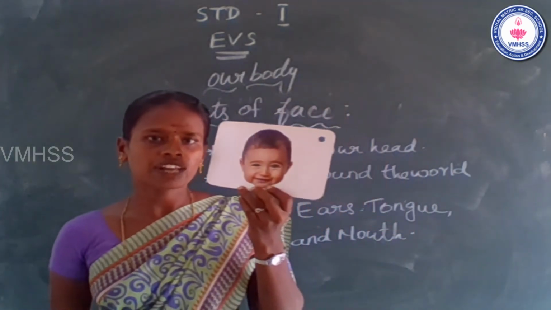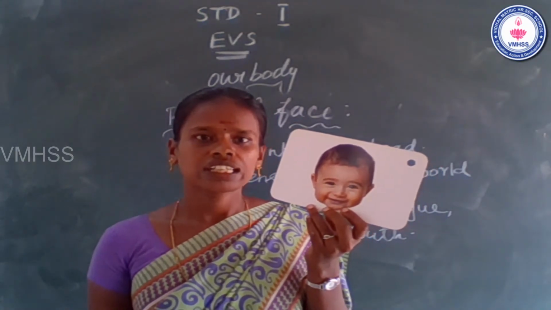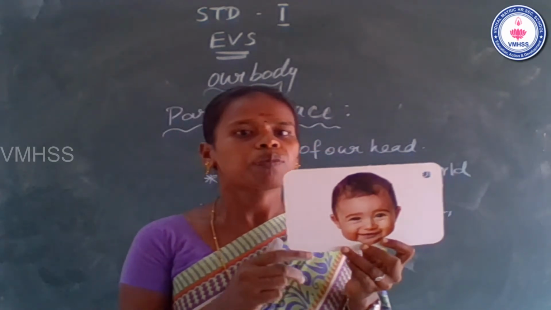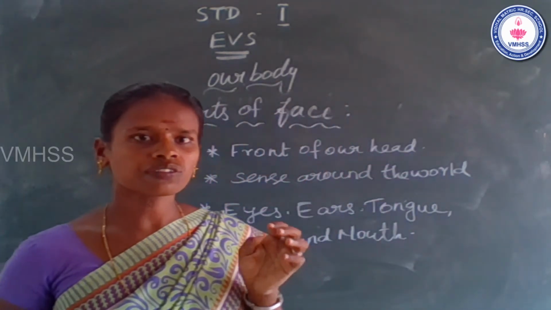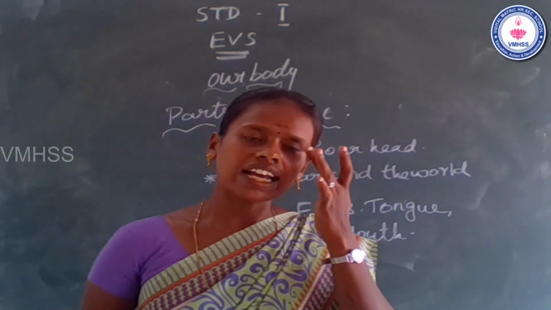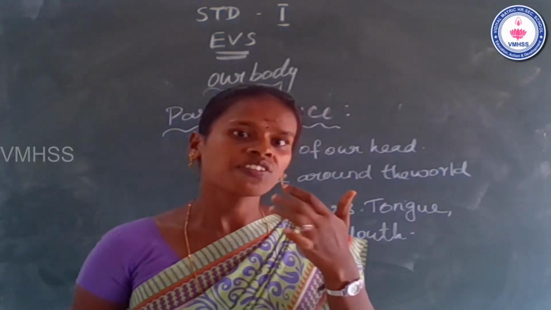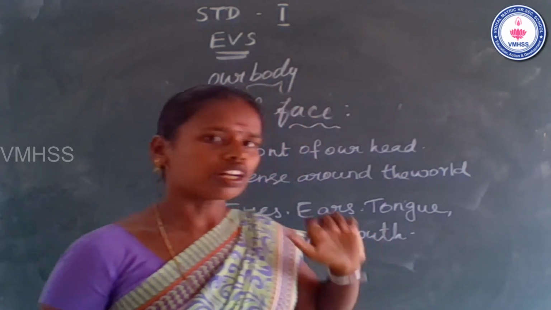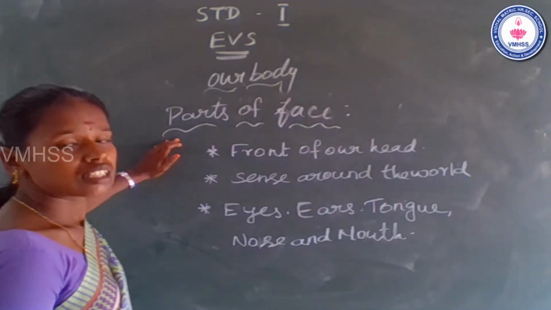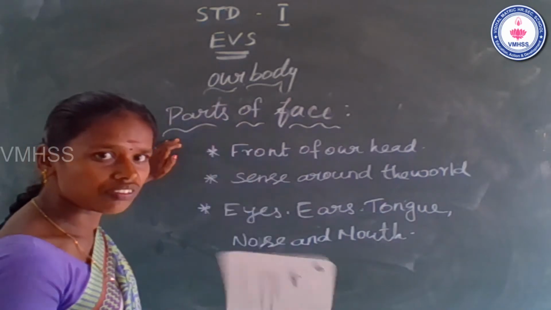Students, see the flashcard. What do you see in this picture? Face. Okay, now we will learn parts of face. Do you know the parts of face? Yeah. Eyes, nose, mouth, ears are also parts of face. Okay, now go to the topic. Parts of face. It is the front of our head. Yes or no? It is the front of our head.